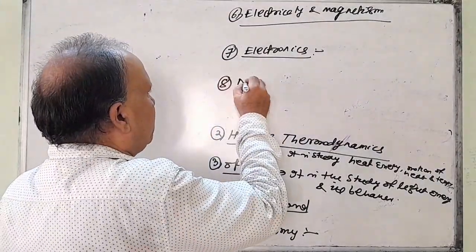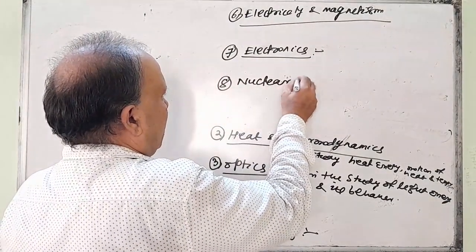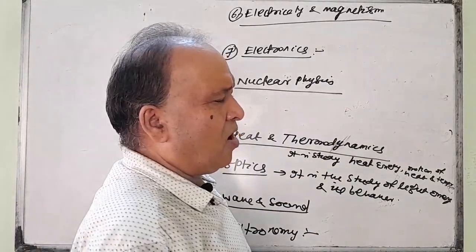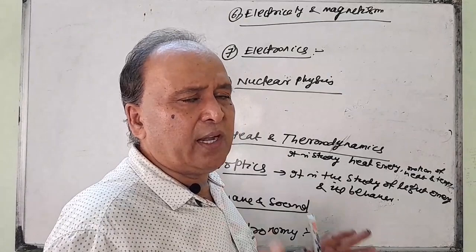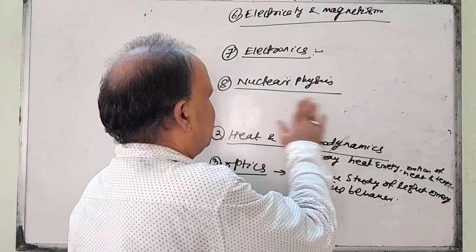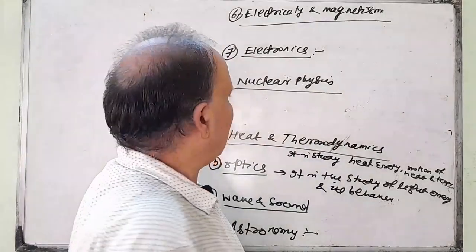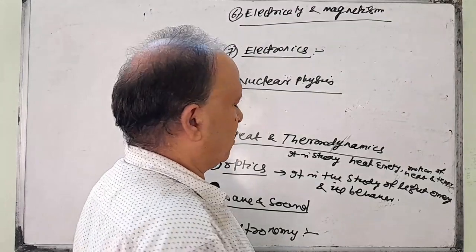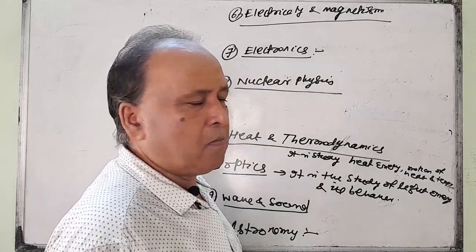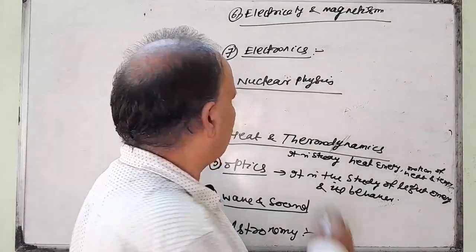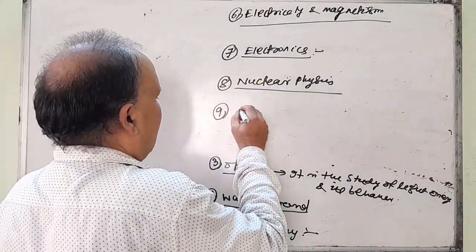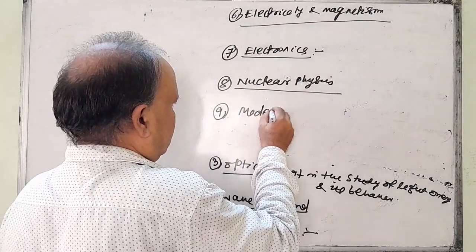The eighth one is nuclear physics. Nuclear physics is the study of physical phenomena occurring inside the nucleus of an atom, like the emission of alpha rays, beta rays, gamma rays, the hydrogen bomb, atom bomb, nuclear fission, nuclear fusion, all this. And the last one is modern physics.